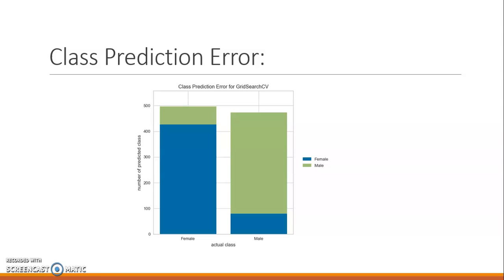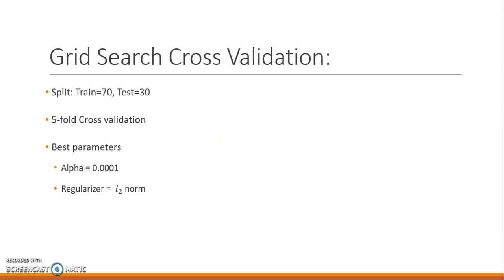You previously saw it, with the number of predicted classes and the actual classes. I performed grid search cross validation to tune the hyperparameters, where I split train and test at 70 and 30. I performed 5-fold cross validation, and the best parameters turned out to be alpha of 0.0001 and L2 regularization.